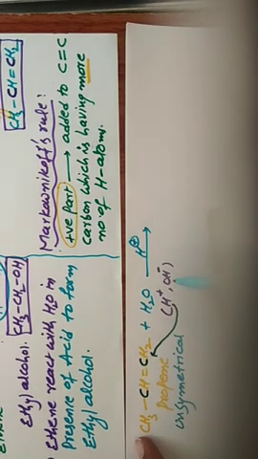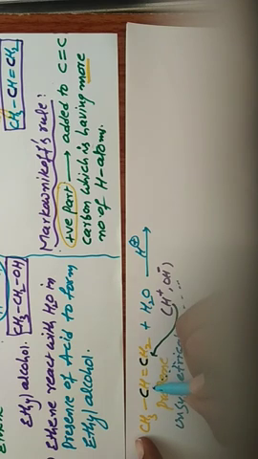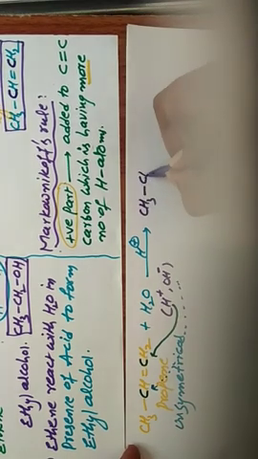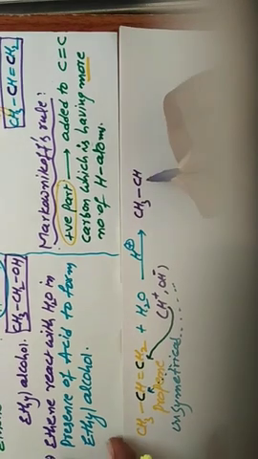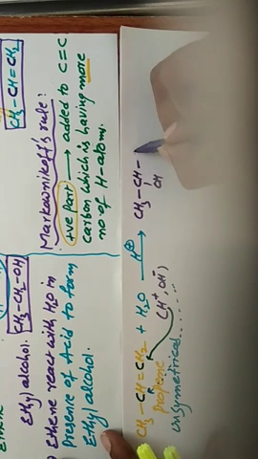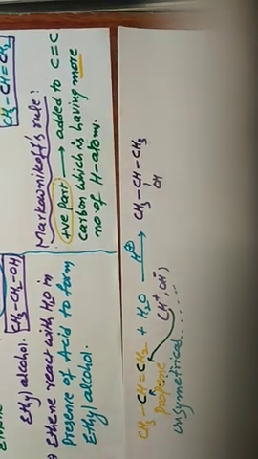This OH group is attached, giving CH3-CH(OH)-CH3.